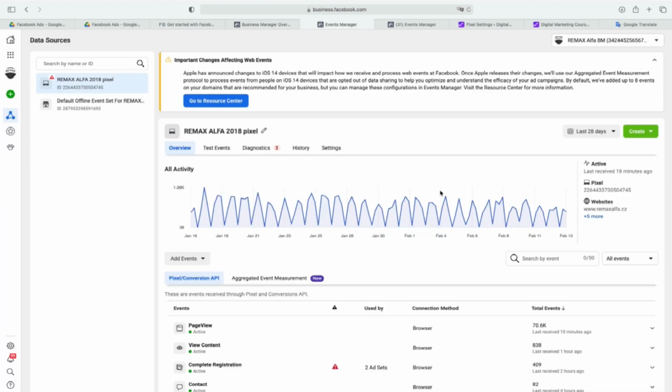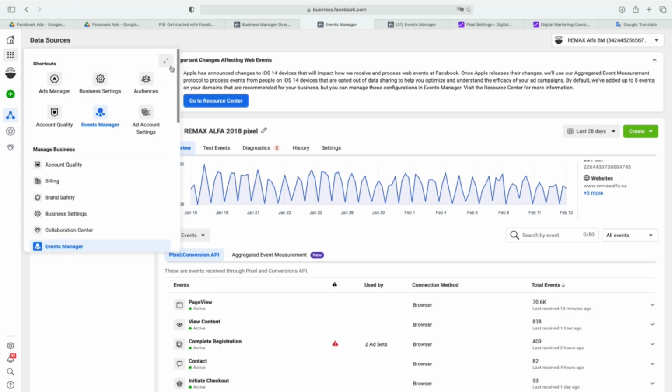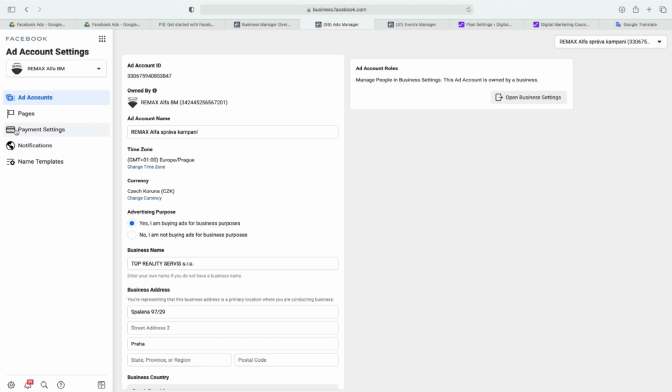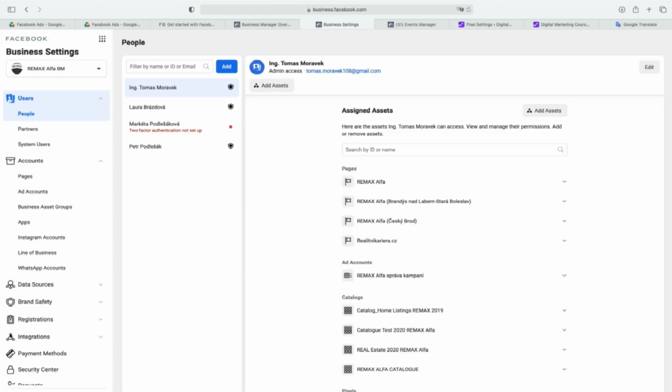Then I will talk more about all the events, all the setups. You understand this mega menu that you can always expand and check everything you need. And you understand that when you go to ad account settings, you need to set up your payment. As you can see, you need to set up your payment. But if you go to the business settings, you need to set up your complete business.